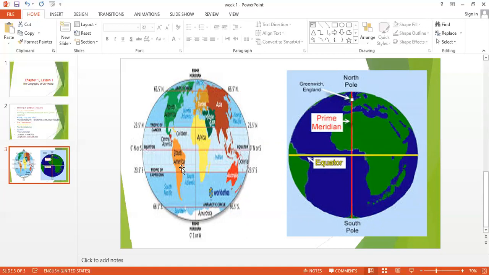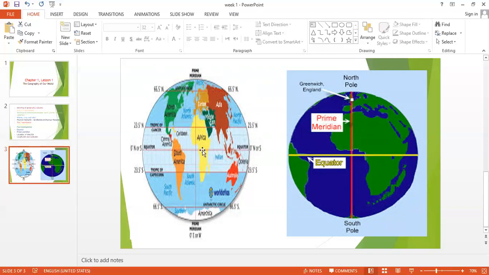And here is South America. And here you can see what's in white, Antarctica, in the south, near the South Pole.